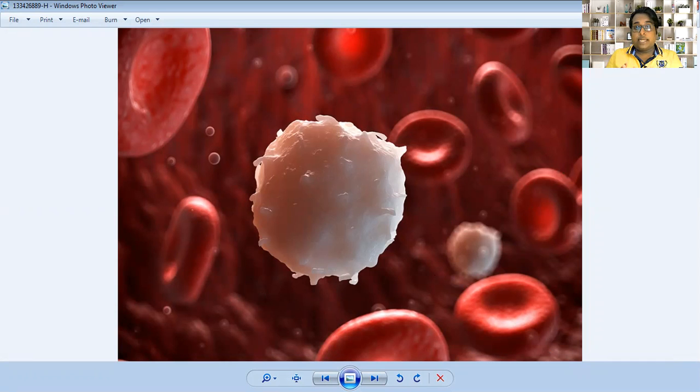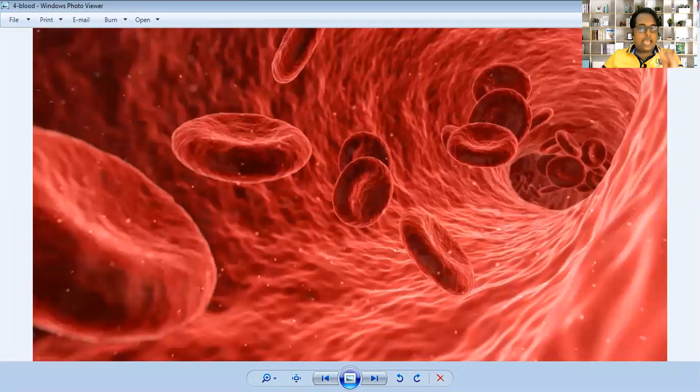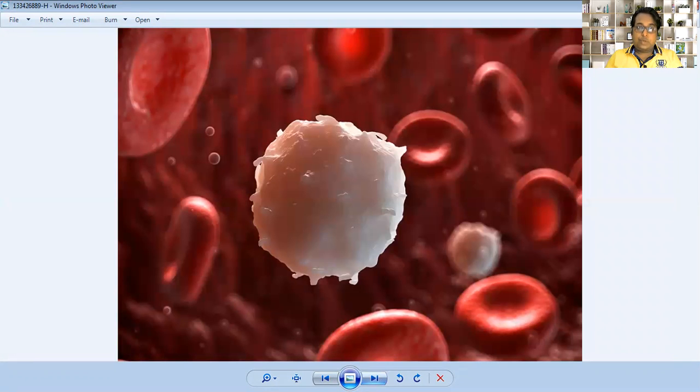But first, make an image in your mind of how the components of blood look. First we observe there are red blood cells. All these are red blood cells and they are moving in a tube which is called a blood vessel or blood capillary. Next, along with red blood cells, white blood cells are also present in our body, inside the blood capillaries.